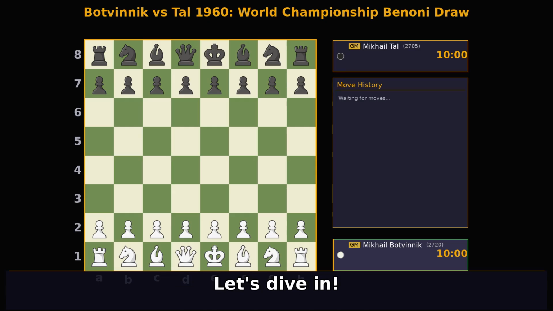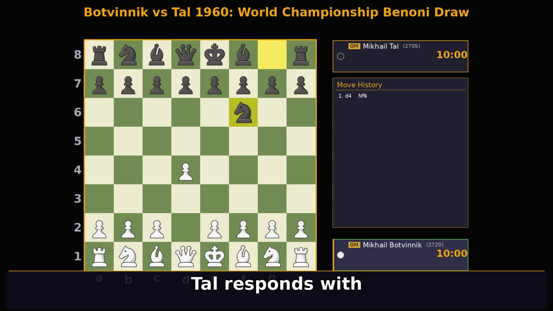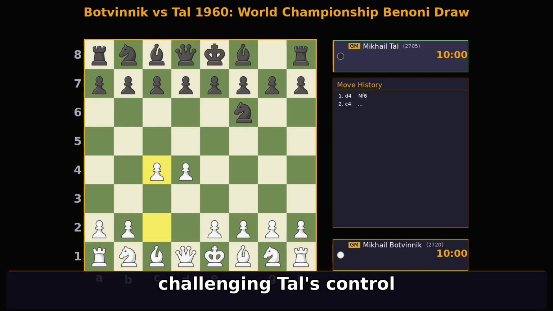Let's dive in. The game opens with Botvinnik's d4, a classic queen's pawn opening, setting the stage for a strategic battle. Tal responds with Nf6, developing his knight and controlling the center, a common and flexible choice. Botvinnik pushes c4, challenging Tal's control of the d5 square and preparing to build a strong center.